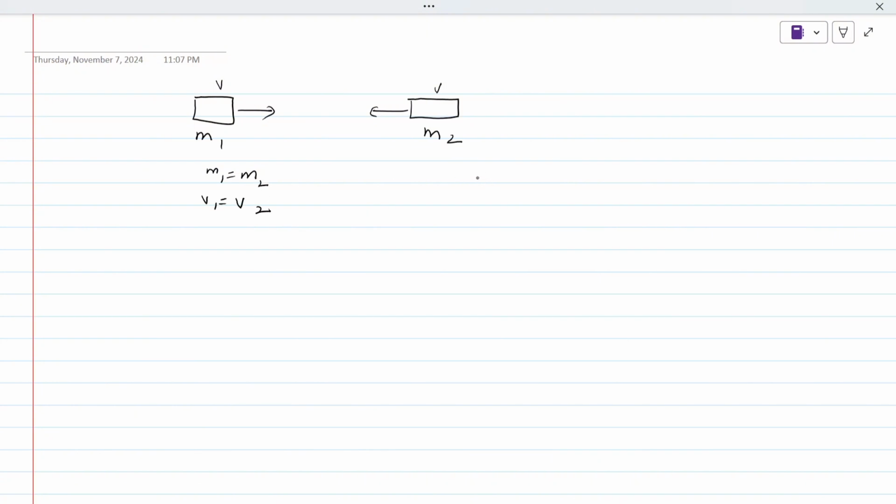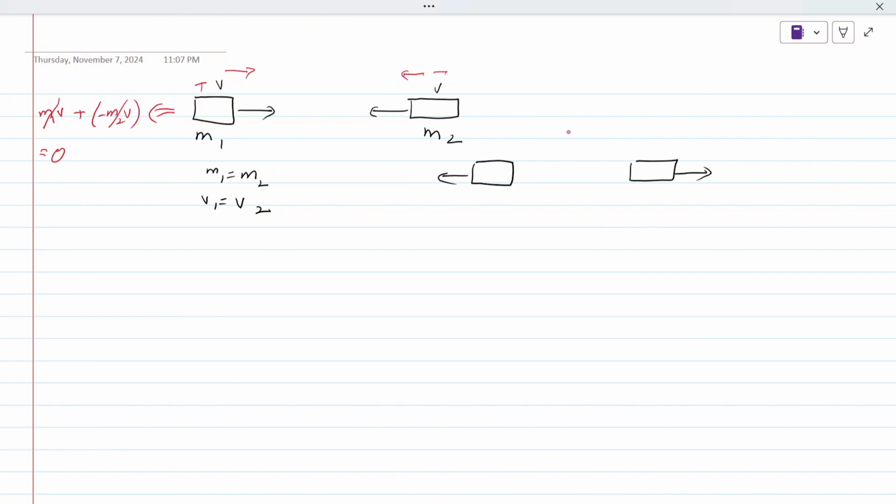After striking, they bounce back with the same velocities. What was the initial momentum? If we take this velocity positive because it is on the x-axis and this velocity negative, we get m1v minus m2v, isn't it? So the answer is 0 because m and v are equal.